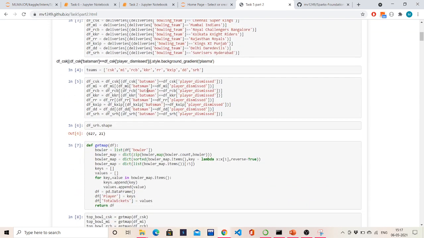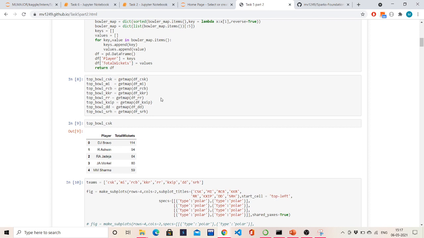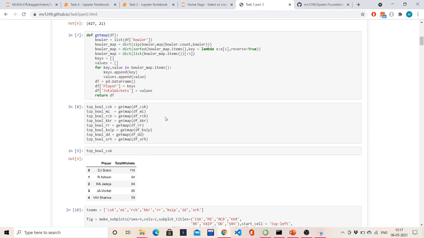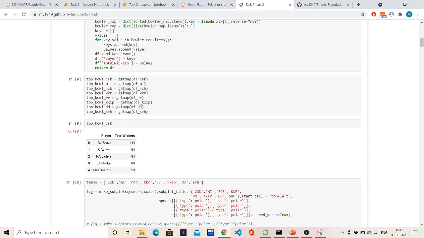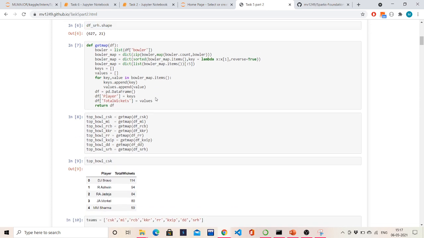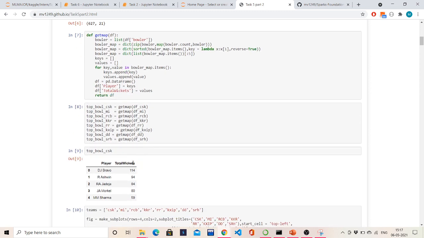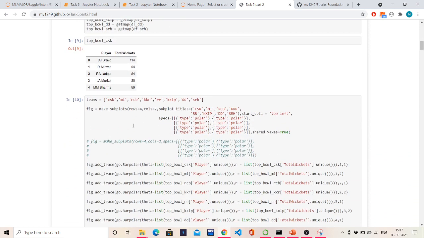Then afterwards I will group the data accordingly and make some visualizations. This line of code will give me the top 5 performing bowlers of every team. This get_map function will return this data frame which returns the top 5 performing bowlers of each team.